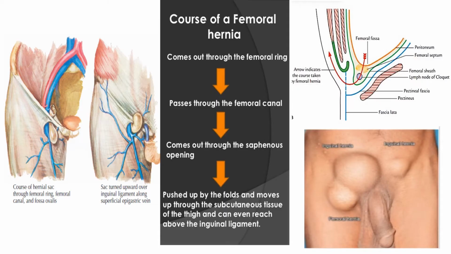Now, why are the femoral canal and femoral ring so important? This is because the femoral canal is an area of potential weakness in the abdominal wall through which abdominal contents may bulge out, forming a femoral hernia. A femoral hernia is more common in females because in females the femoral canal is usually wider because of the wider pelvis and the smaller size of the femoral vessels. It is usually not congenital.